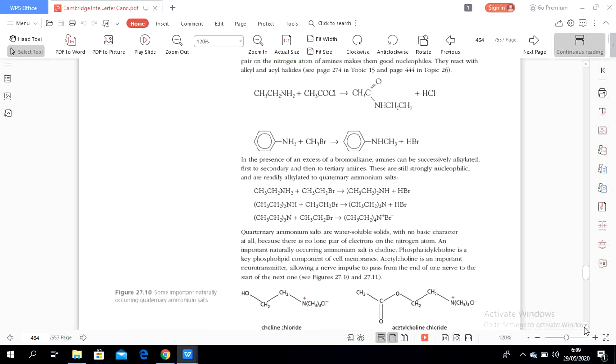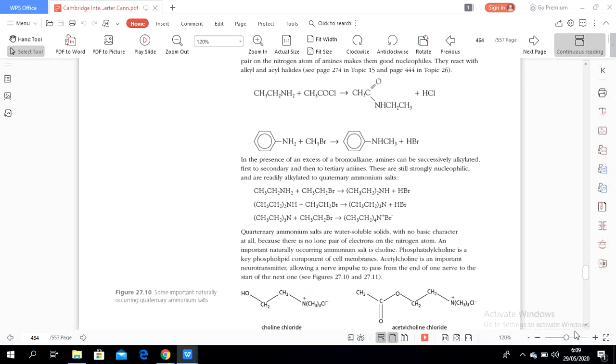Okay, next. What is the use of the quaternary ammonium salt? It is used in phosphatidylcholine, a key phospholipid component of cell membranes. Acetylcholine is an important neurotransmitter, allowing a nerve impulse to pass from the end of one nerve to the start of the next one.